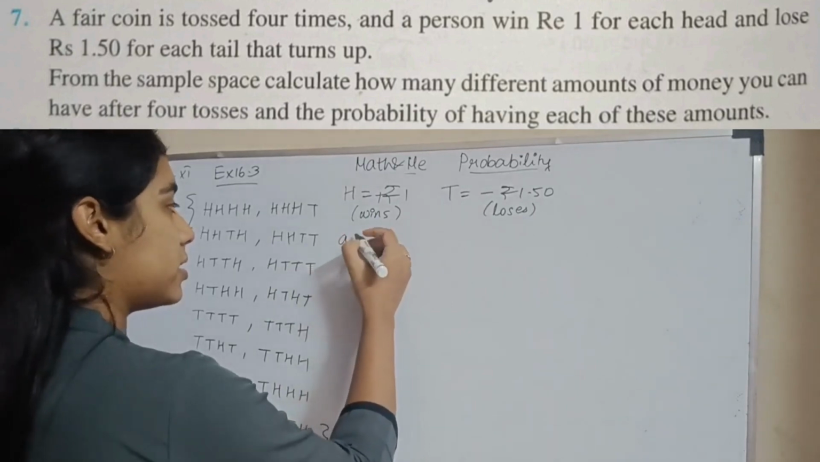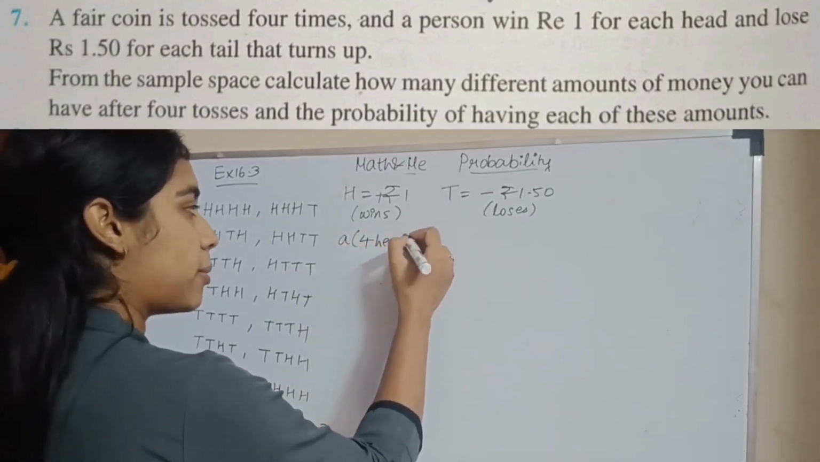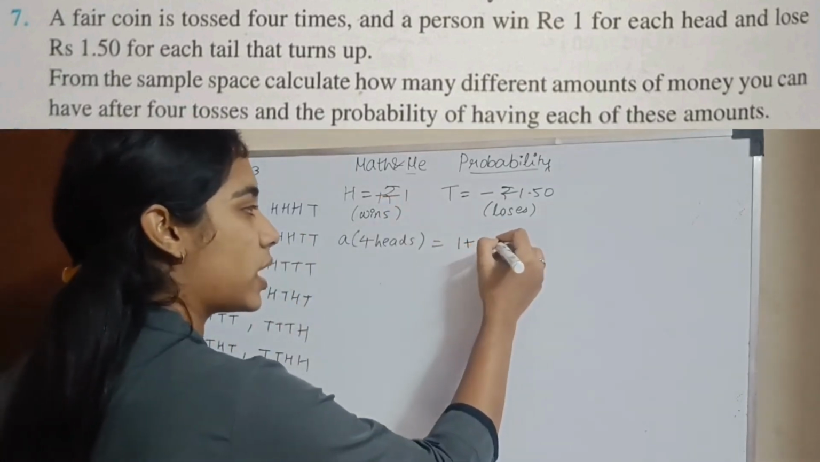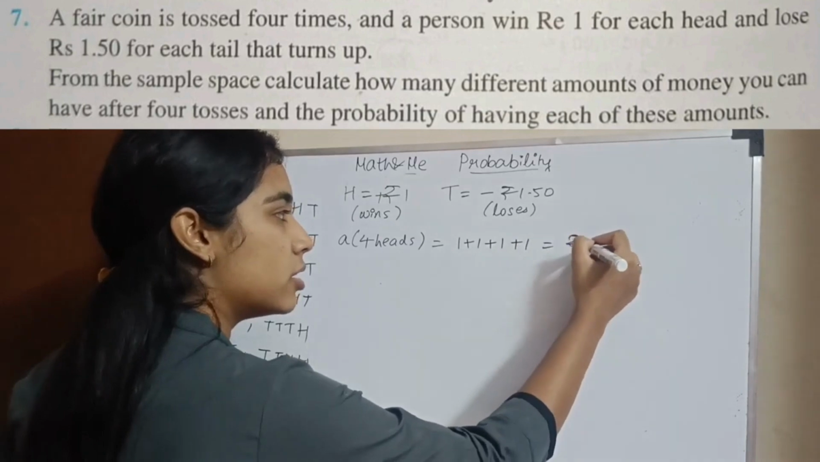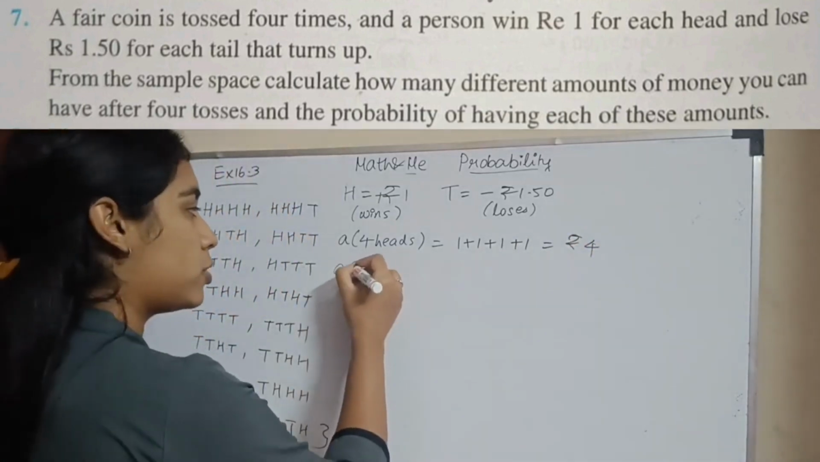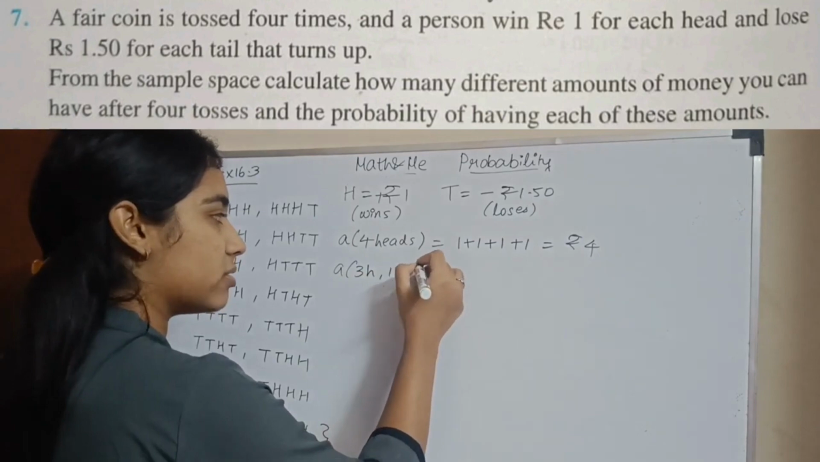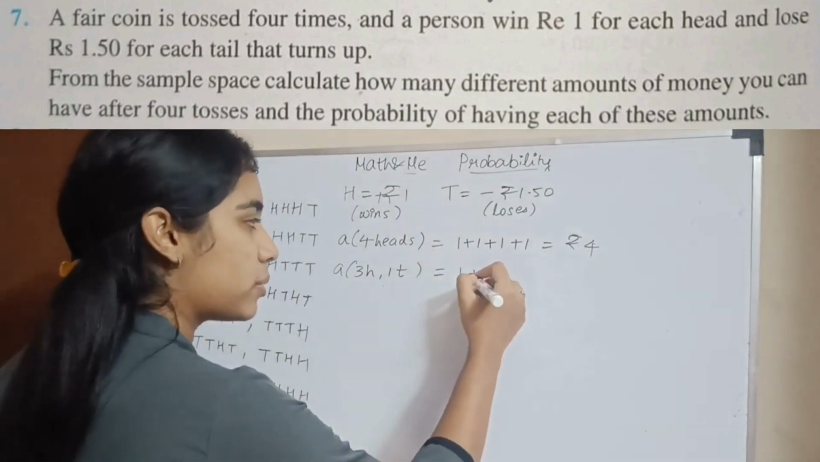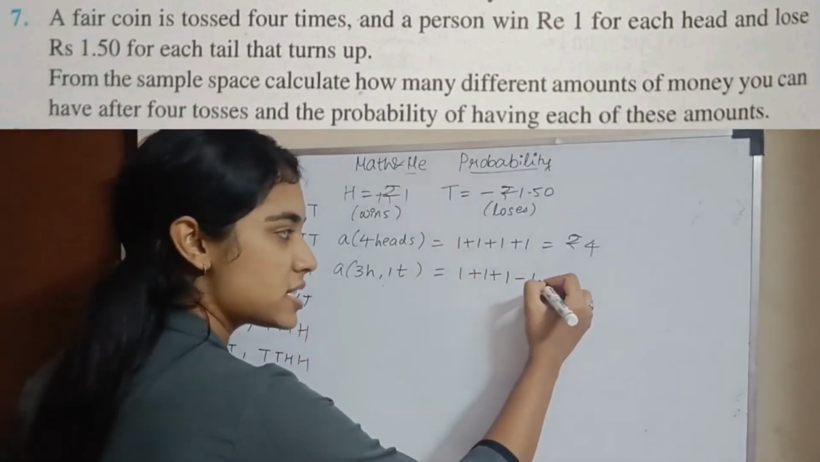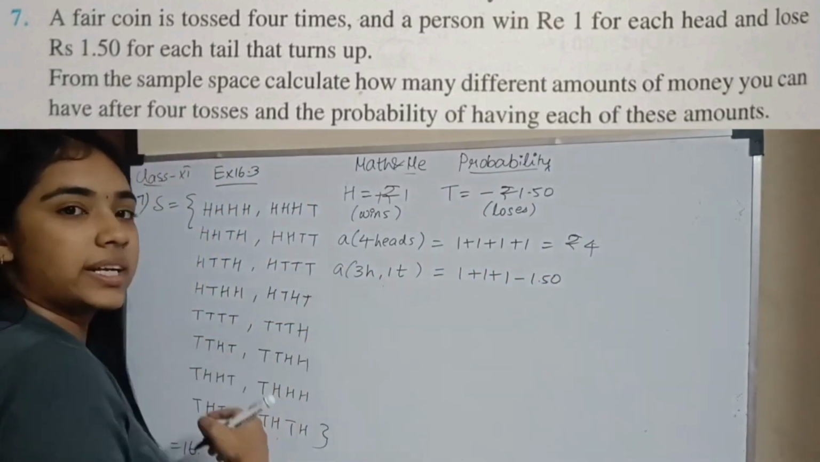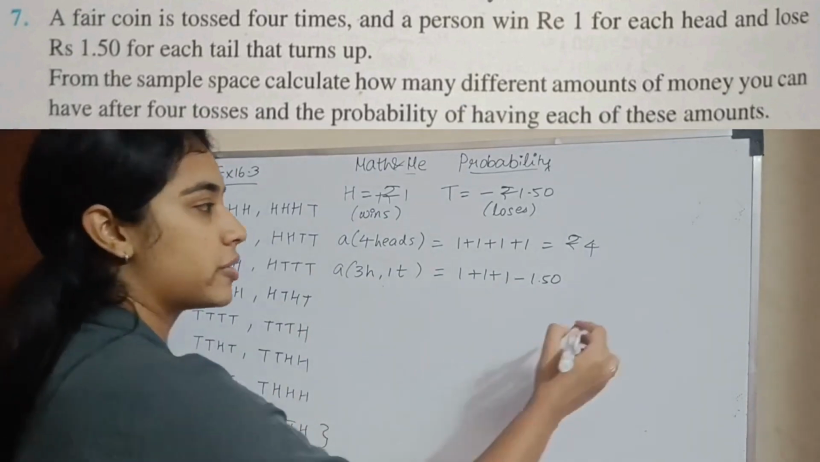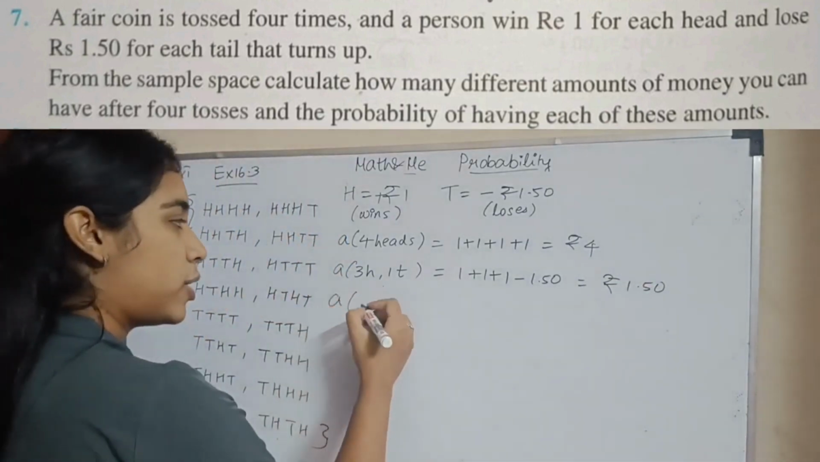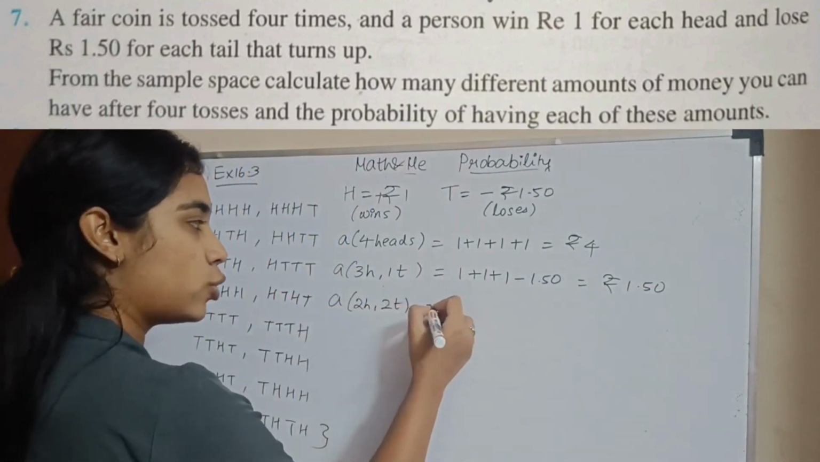I'll write amount A for 4 heads. The amount for 4 heads is when I get H, H, H, H, so I'll have 1 plus 1 plus 1 plus 1. I'll be winning 4 rupees, correct. Then the amount for 3 heads and 1 tail, that is my other option. So what will it be? 1 plus 1 plus 1 for 3 heads and minus 1.50 for 1 tail. So you win 3 rupees and you lose 1.50, so what will be left is rupees 1.50.